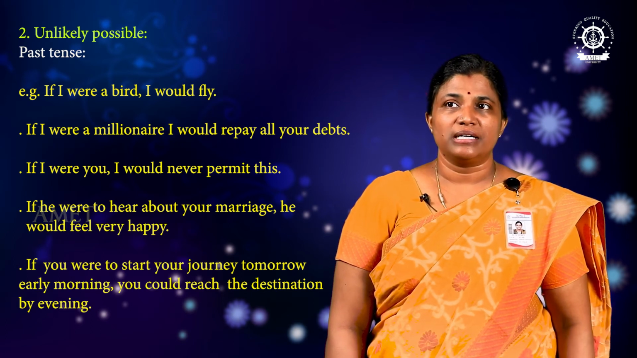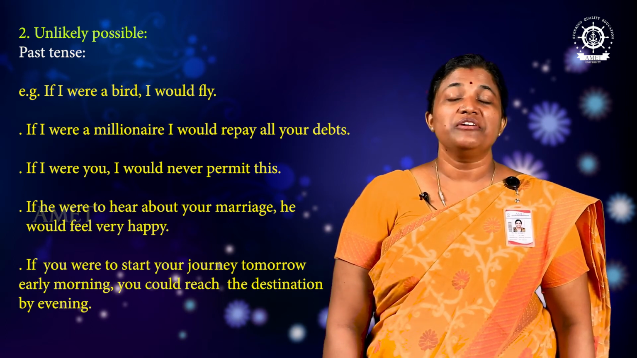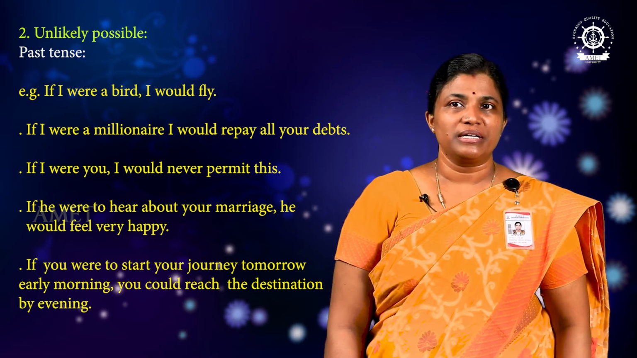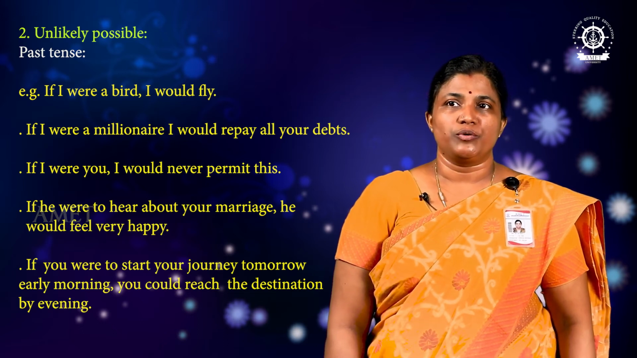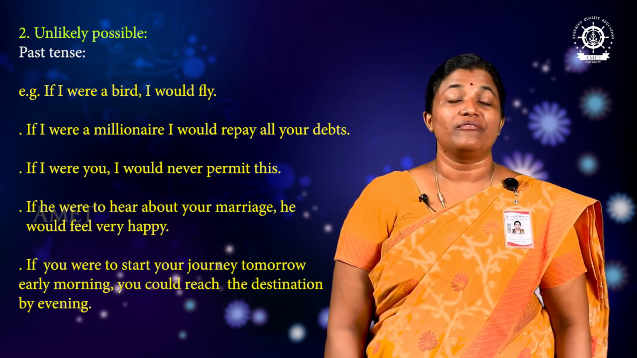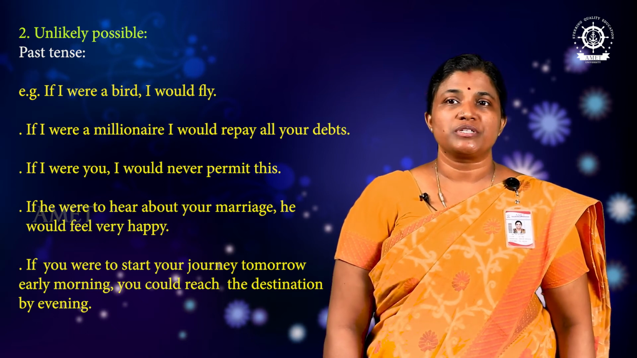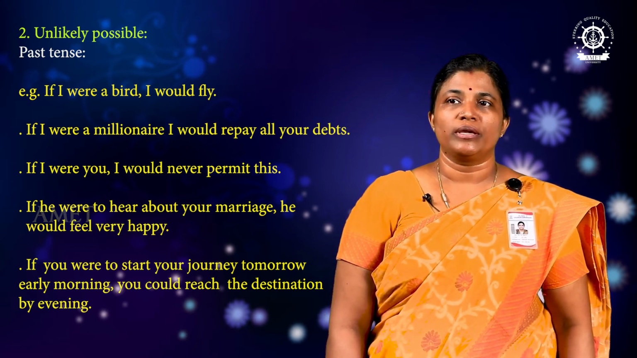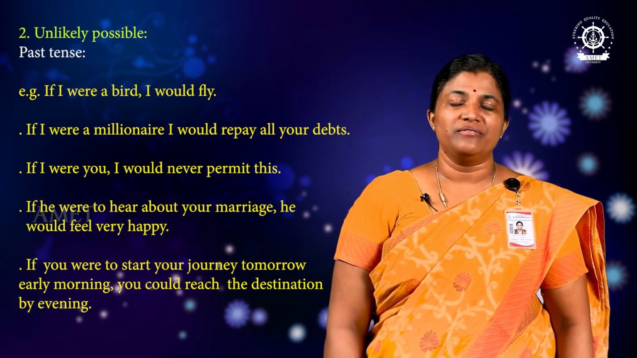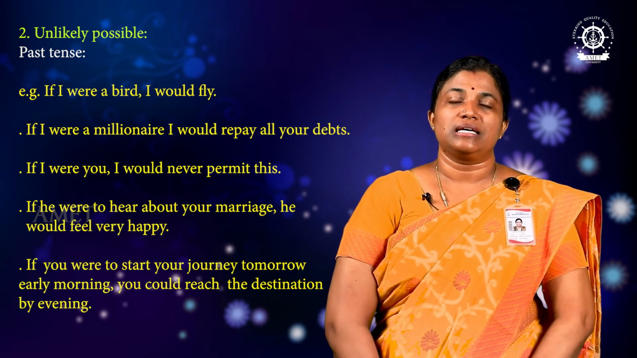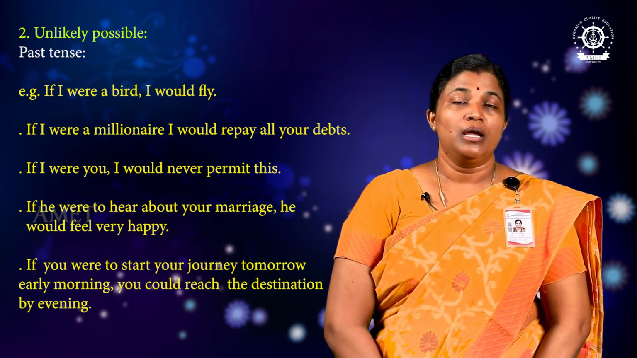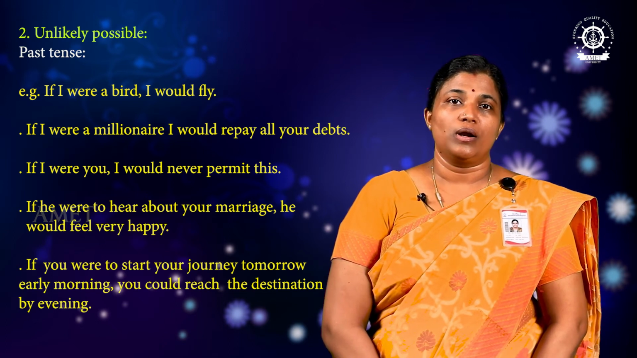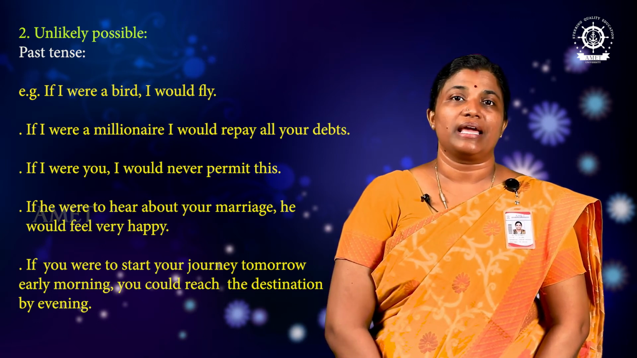If I were a millionaire, I would repay all your debts. If I were you, I would never permit this. If he were to hear about your marriage, he would feel very happy. If you were to start your journey tomorrow early morning, you could reach the destination by evening. But all these things are quite imaginary or assumed, not real. That's why it's called the second type, unlikely possible.